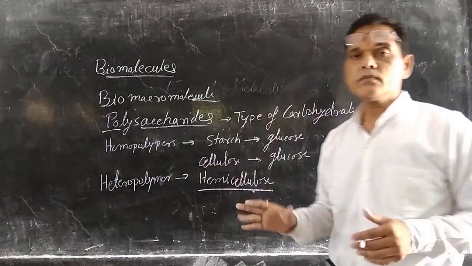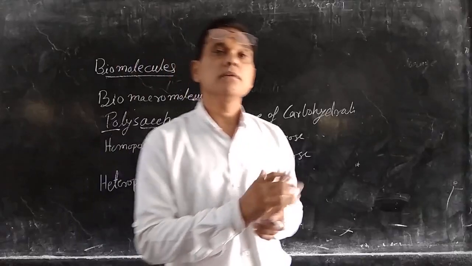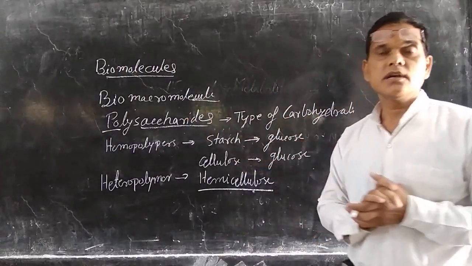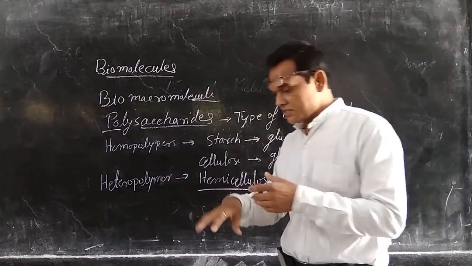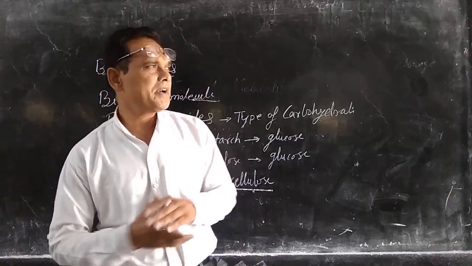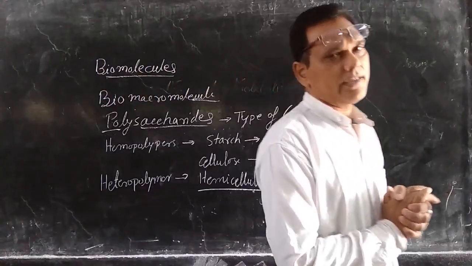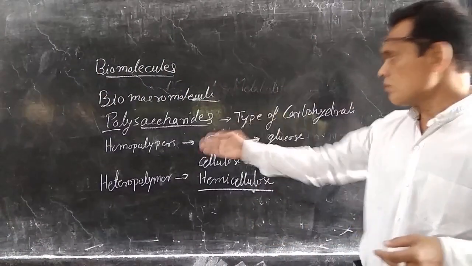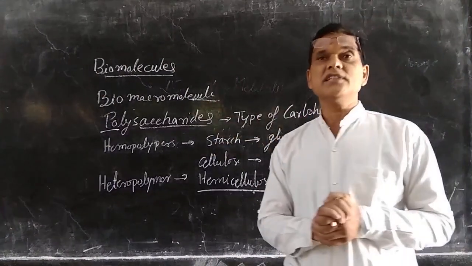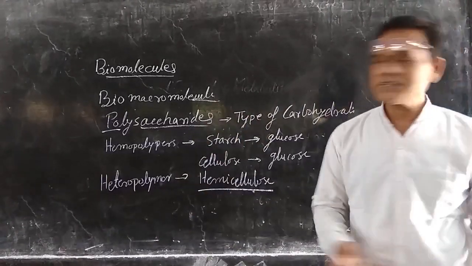Now, just like cotton fibers, cotton fiber is a type of carbohydrate, and that is made from cellulose. Like that, there are other types of carbohydrates, just like chitin, the cell wall of the fungi, that is also a type of polysaccharide. So these different types of polysaccharides are present in nature.